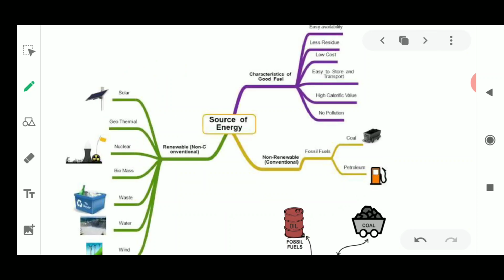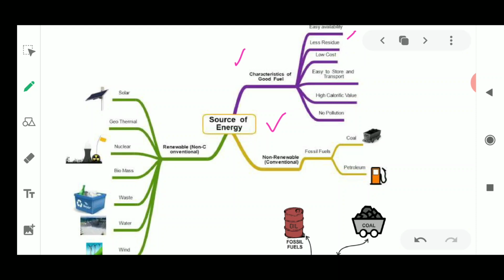Before that I would like to tell you about the connection between these topics, that is the conceptual map or the mind map of this topic. Here is sources of energy, which we have to study. Firstly, we study the characteristics of a good fuel: what is the feature of any good fuel, and what material or substance will be known as fuel. Fuel is something which burns to give energy.